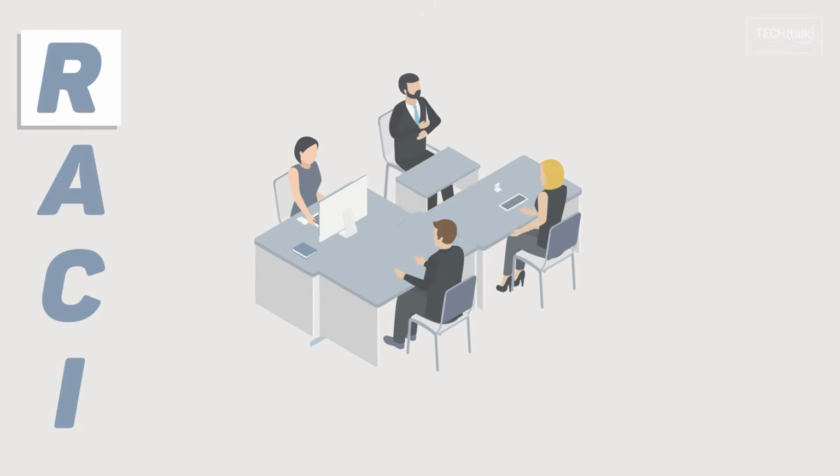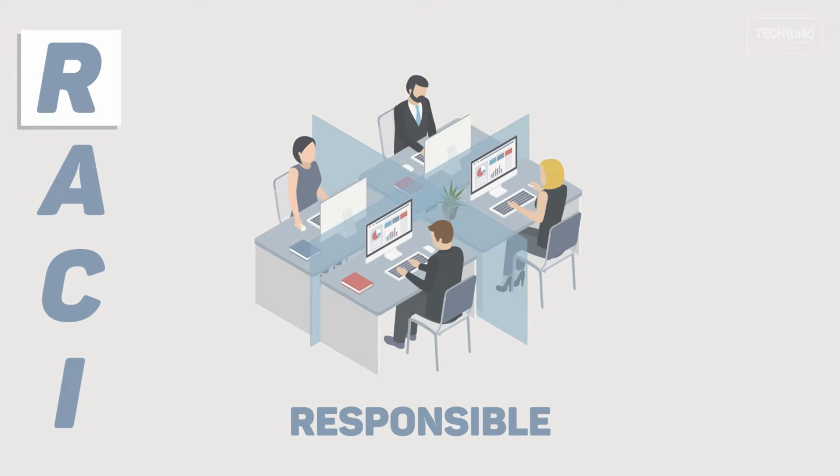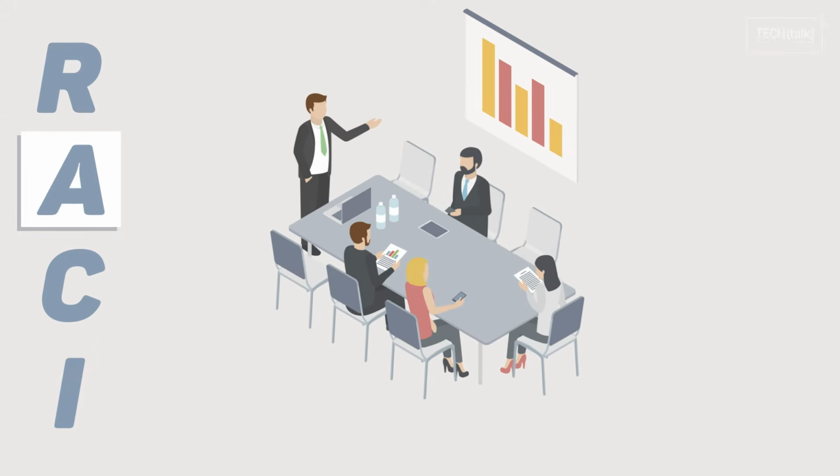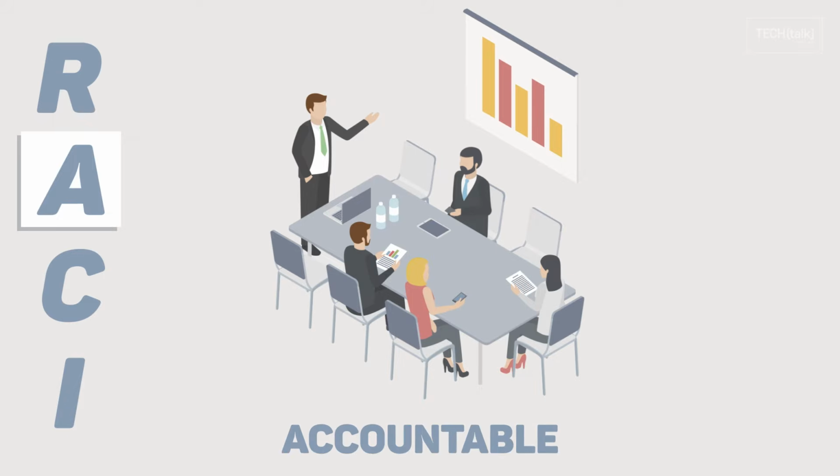The people who do the work are responsible. This includes anyone who must complete a task or make a decision. Several people can be jointly responsible. The person who must sign off or approve when the task, objective, or decision is complete is accountable. Only one person can be accountable, which means that the buck stops there.